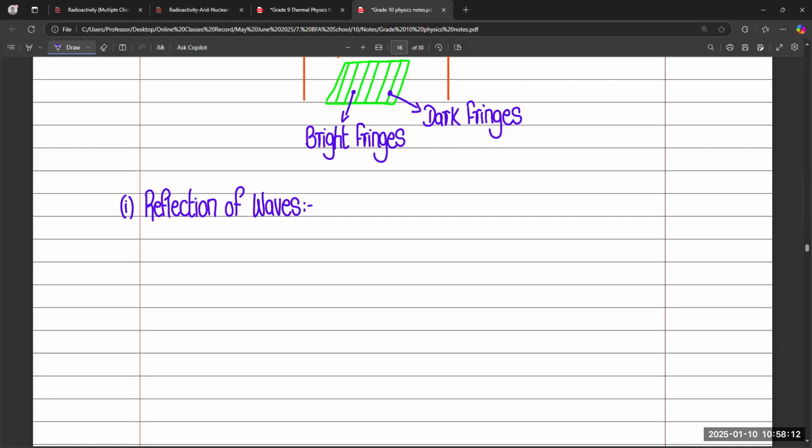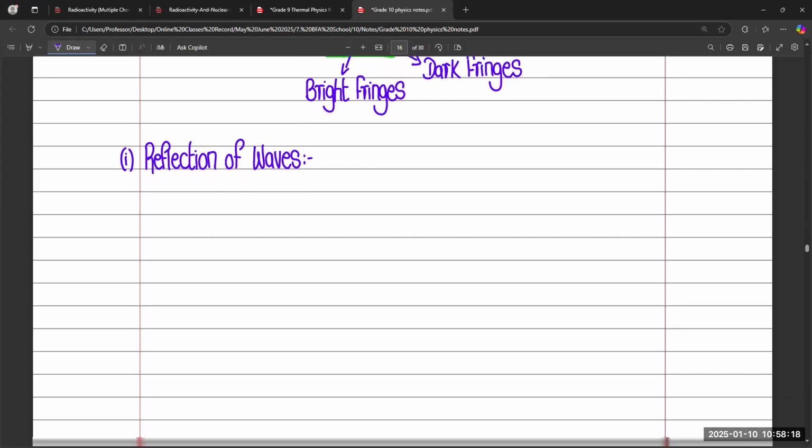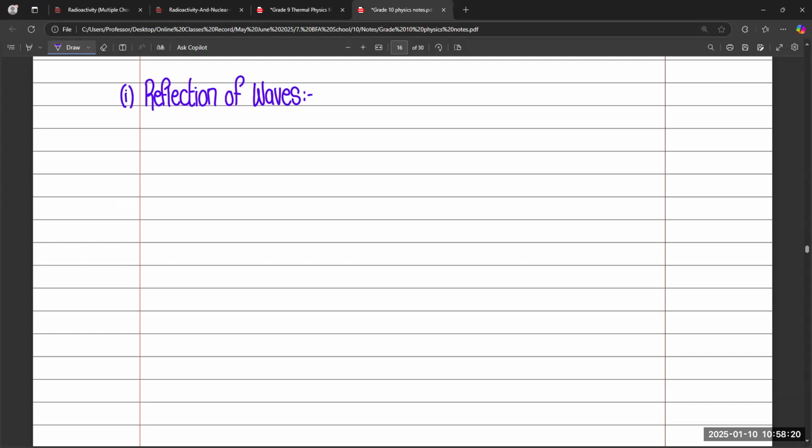So yes, it is possible for waves, any type of waves, to reflect. And how do we observe it from the ripple tank? Let's suppose, for example, water waves are moving and we are going to draw the water waves in a flat pattern, so it will be easy for us to understand.